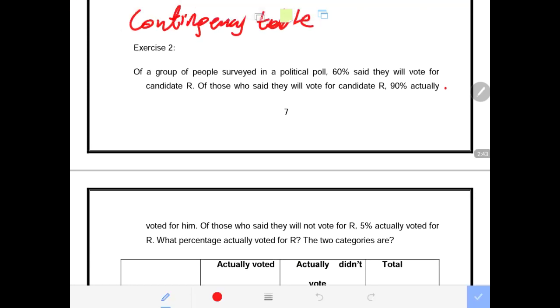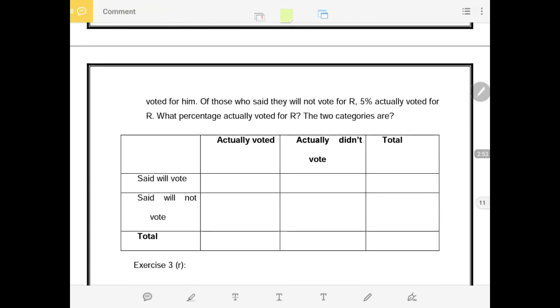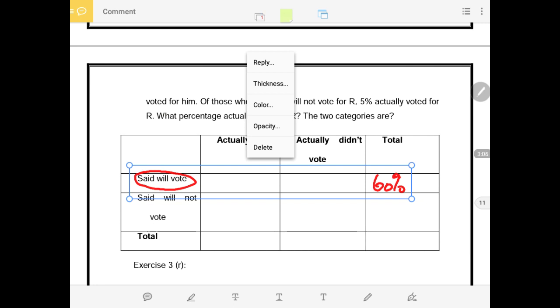Now it says, of a group of people surveyed in a political poll, 60% of them said they will vote for candidate R. So let's go to the line that said will vote. 60% of them said they will vote for this candidate. So if 60% said they will vote, that means 40% said they will not vote.